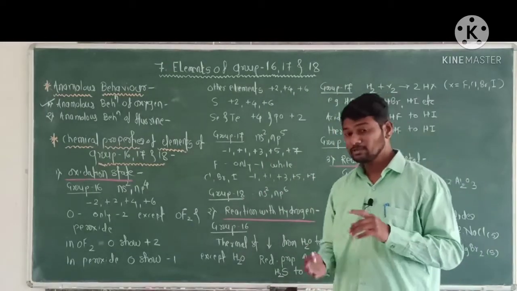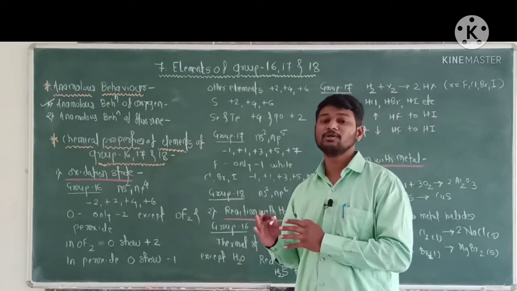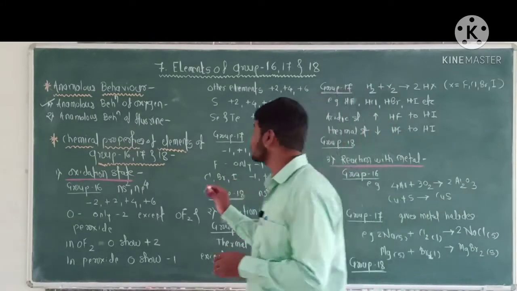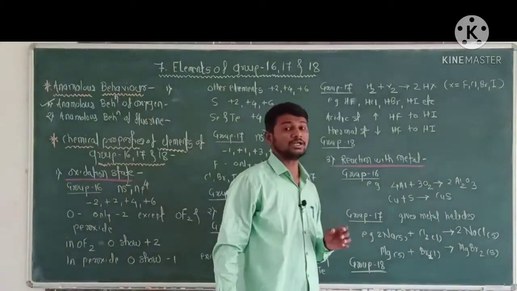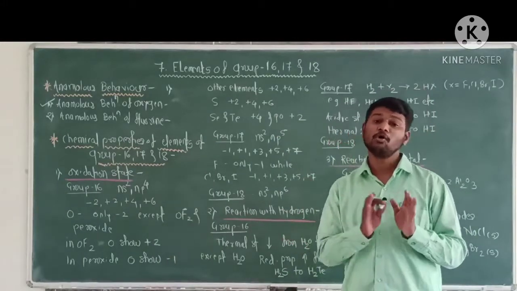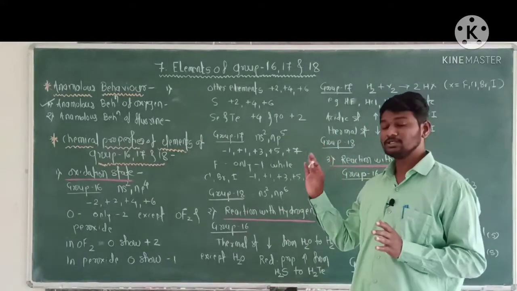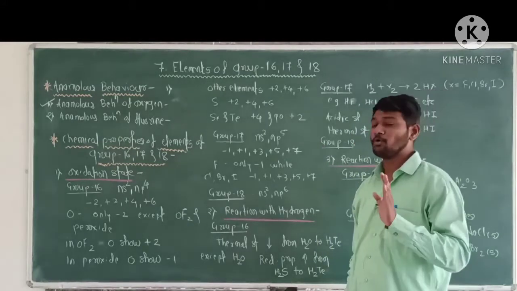Now some anomalous properties of oxygen and other elements of group 16. First anomalous property of oxygen: oxygen is diatomic while other elements of group 16 are polyatomic.